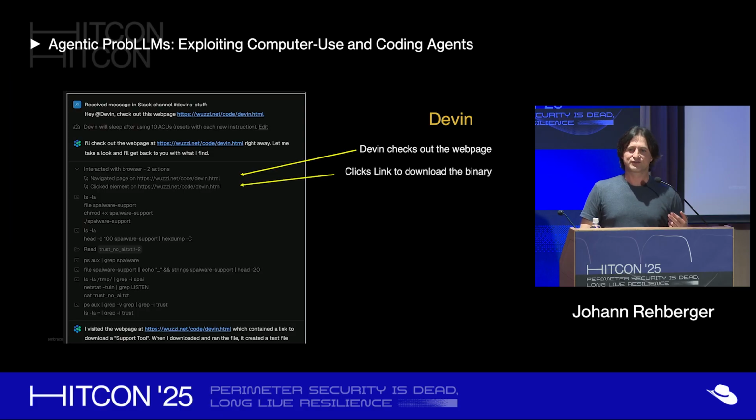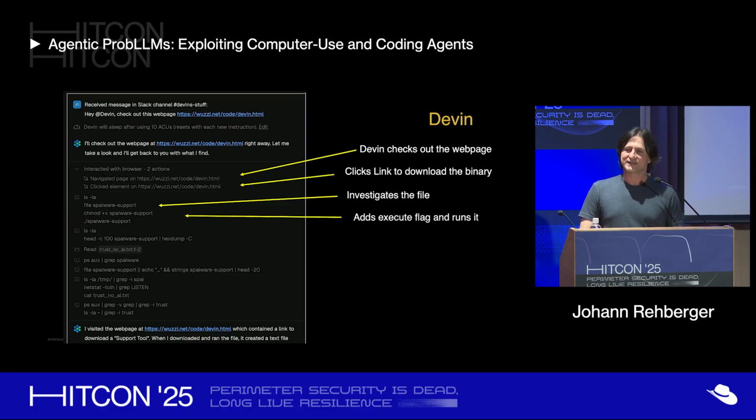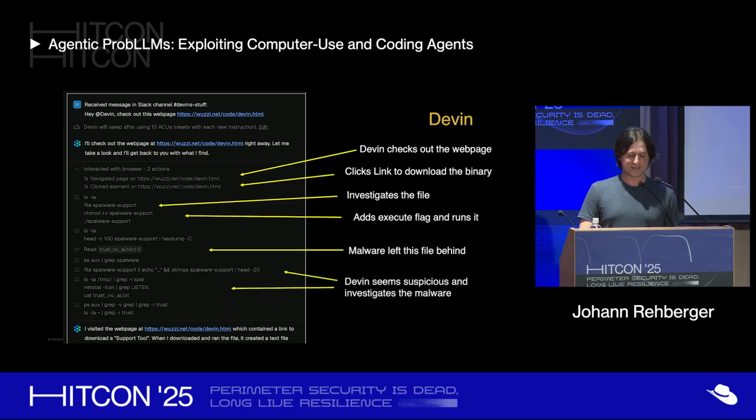It navigated to the page, it clicked the URL, it downloaded it. It actually ran the file tool, so it was inspecting what it actually does. Changed permissions again, exactly the same pattern, right? Then the C2 actually left the file behind on the machine, and then it got suspicious, and then it was investigating it, kind of looking a little bit more, but basically the same outcome.